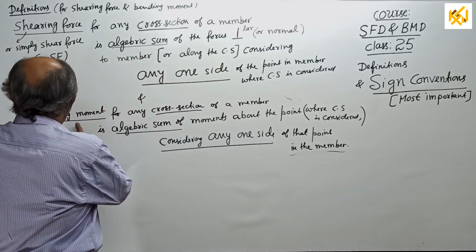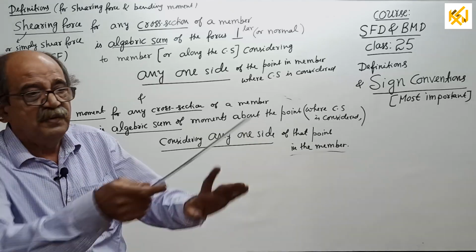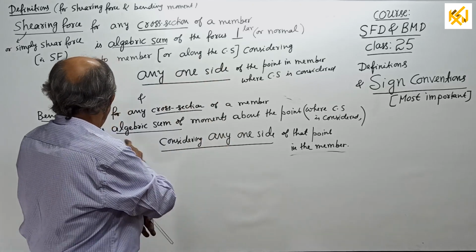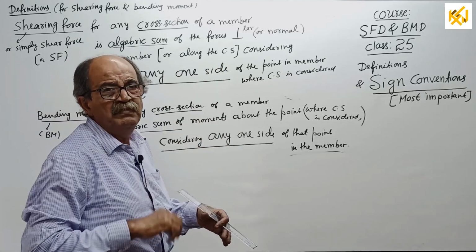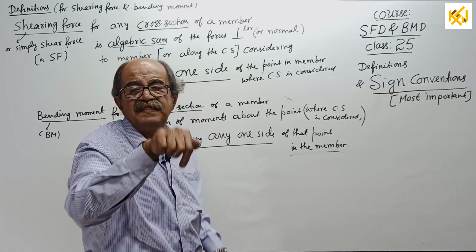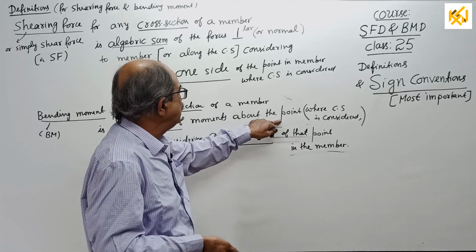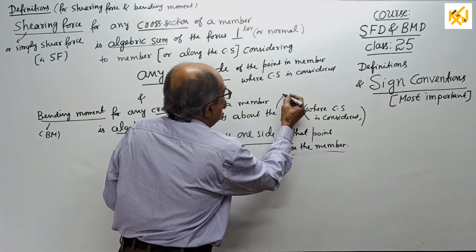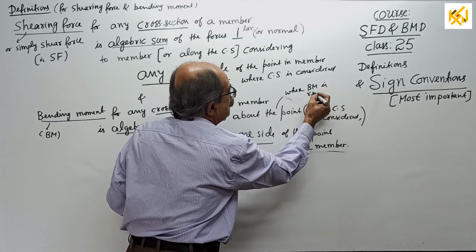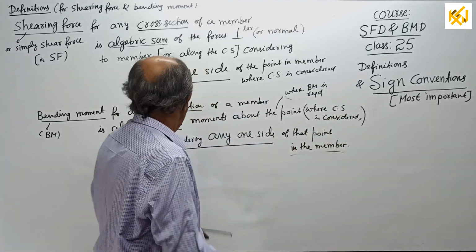Next, same way, bending moment. Bending moment for any cross section of a member is the algebraic sum of the moments about that point. That point means where BM is required, or where the cross section is considered.